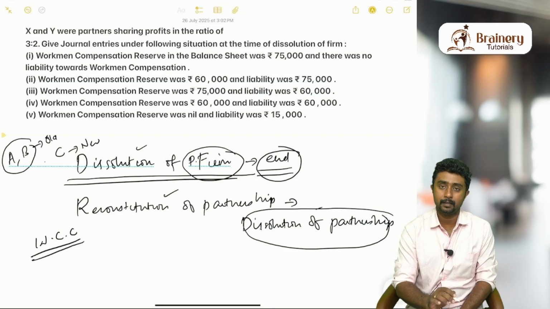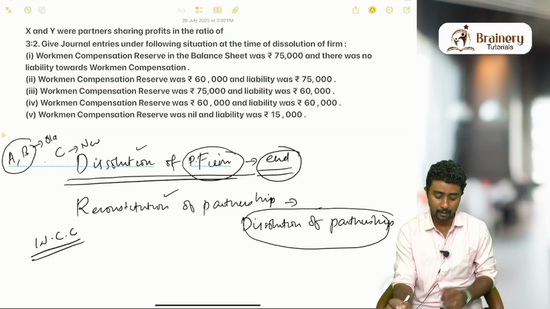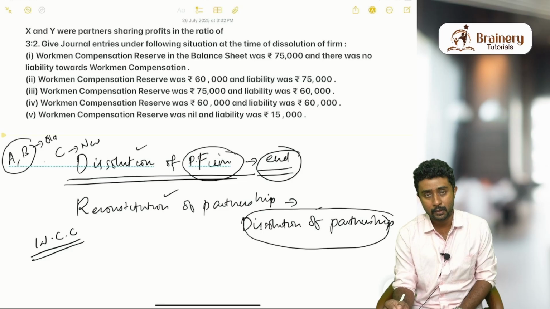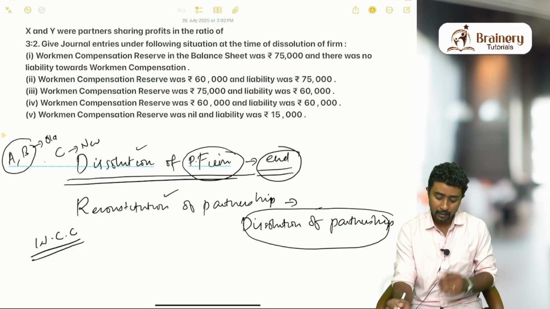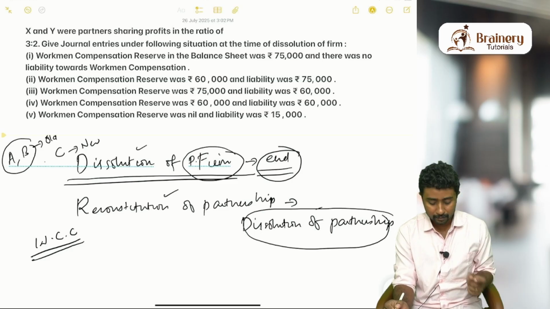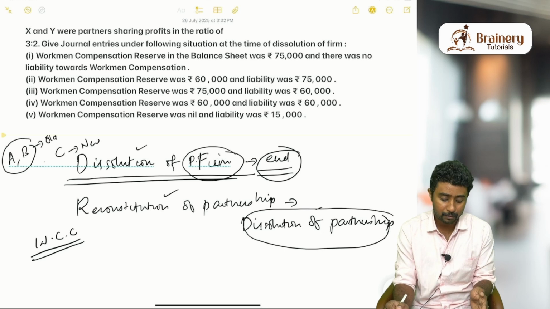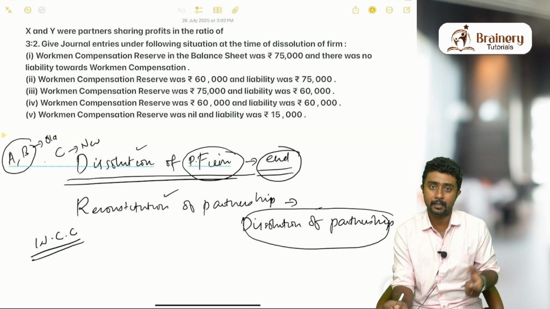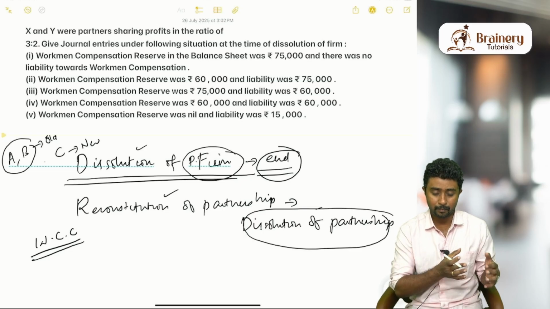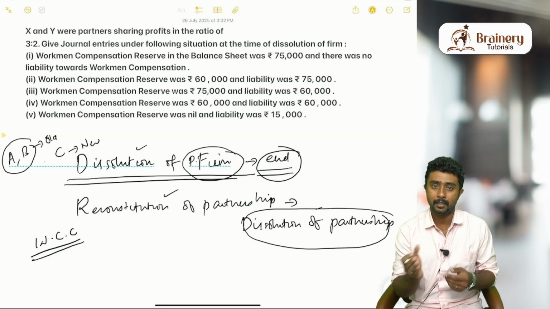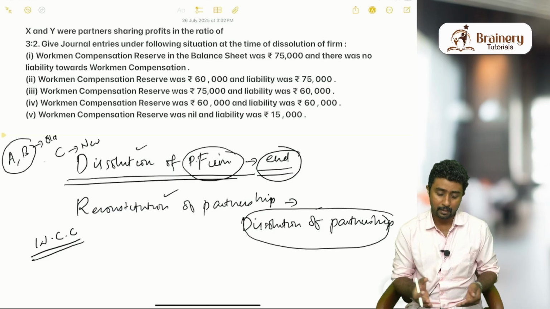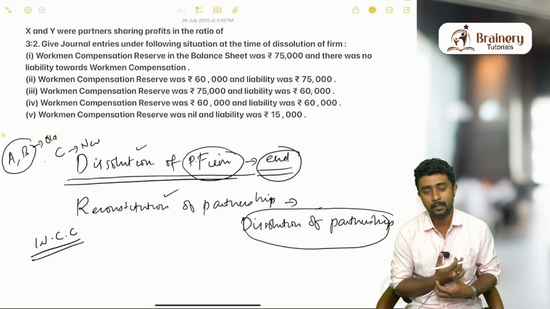So old partners are also there, new partners are also there. Because of that, old profit sharing ratio was also there, new profit sharing ratio was also there, right? So in those chapters we will be sharing the balance in workman compensation reserve after transferring it to claim. In which ratio? Old ratio. Whatever is remaining in workman compensation reserve will be shared to the old partners in their old ratio. Old partner means existing partners in their old ratio, right?